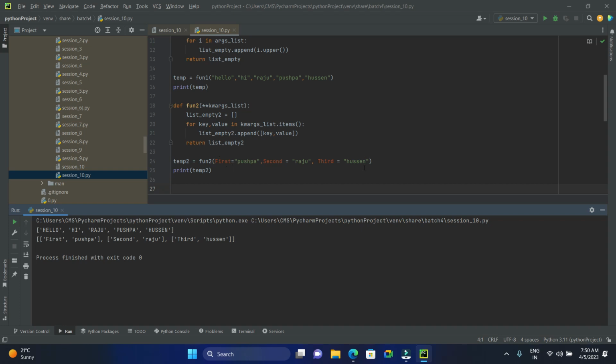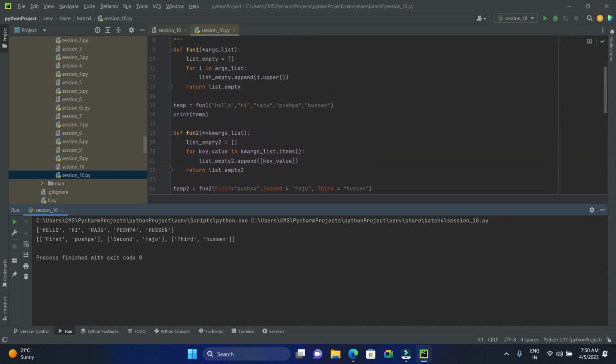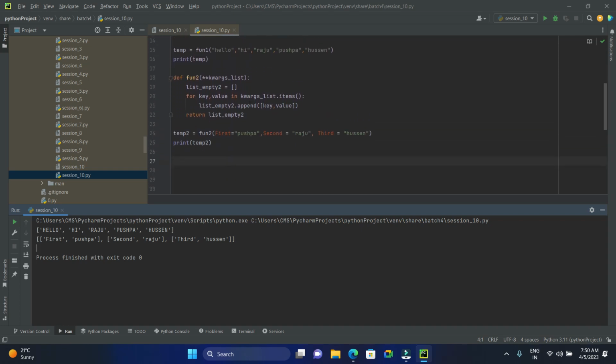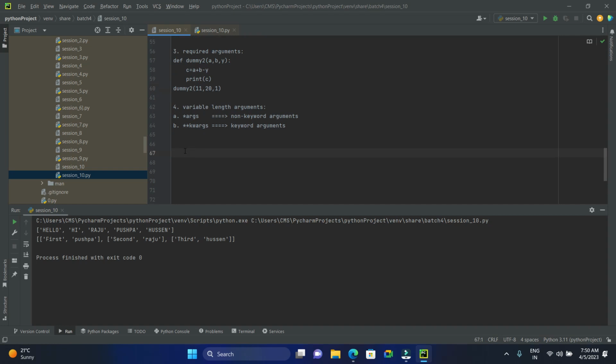Okay. Next, we have used this return keyword so many times, right? What is this return keyword? We'll discuss the return keyword. What is return? We write a return statement in a function to leave the function and give the calculated value when a defined function is called. We write a return statement in a function to leave a function and give the calculated value, when it is defined.